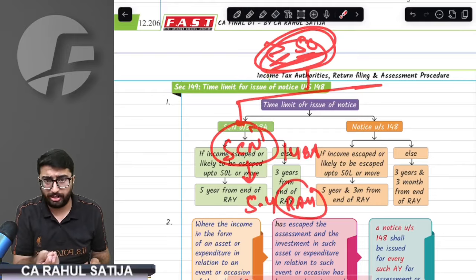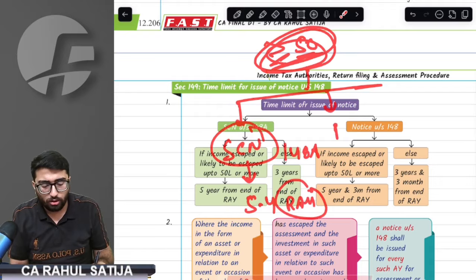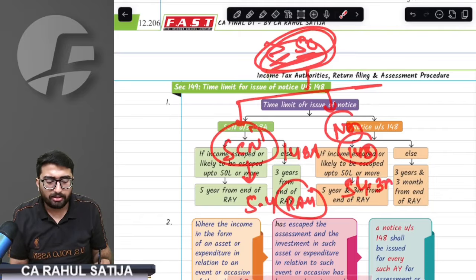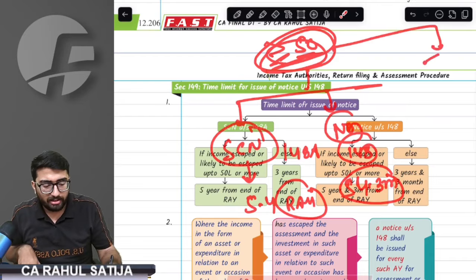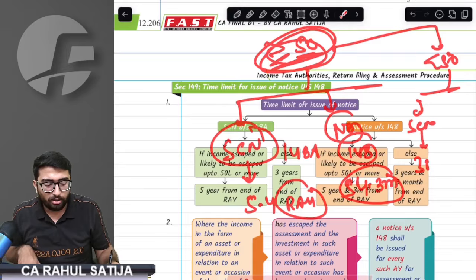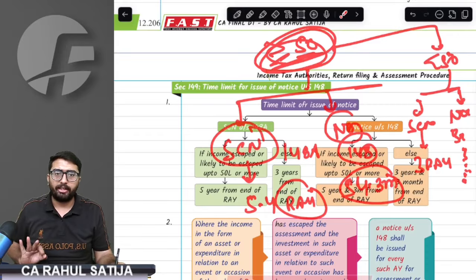And notice under 148 should be issued within 5 years and 3 months. But if income escaped is lesser than 50 lakh rupees, then show cause notice is issued within 3 years from end of relevant assessment year, and notice is issued within 3 years, 3 months from end of relevant assessment year.